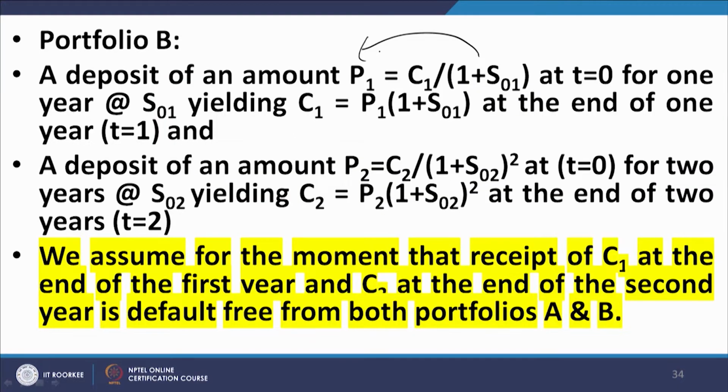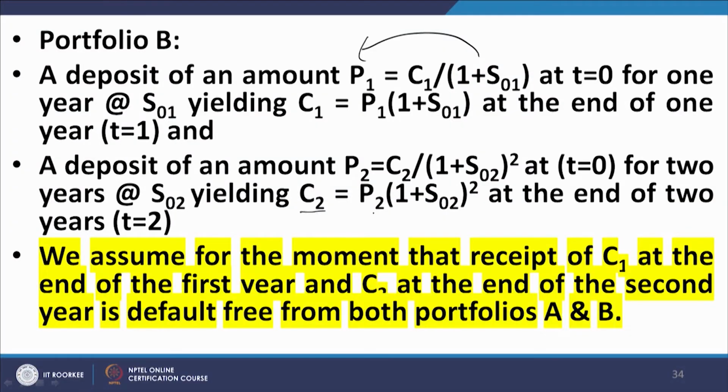Because it is an annual rate and the period of deposit is 2 years. So, at t equal to 0, you make a deposit of P2, given by C2 divided by (1 plus S02) whole squared, and the deposit is for 2 years. Therefore, at the end of 2 years, the cash flow that you are going to get is C2, given by this expression, again simply transposing this to the left hand side.